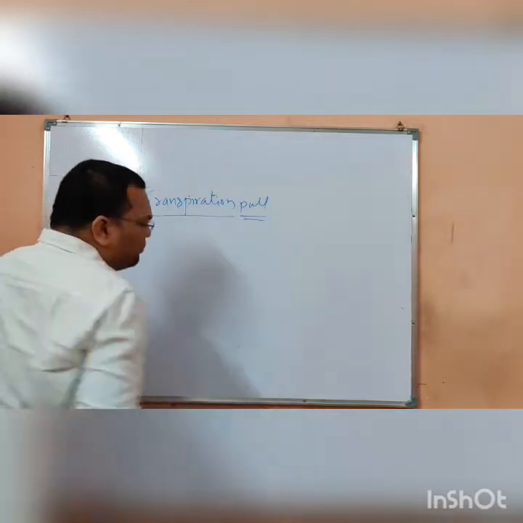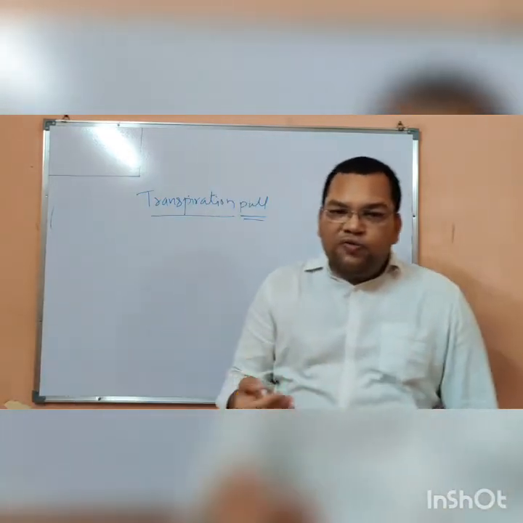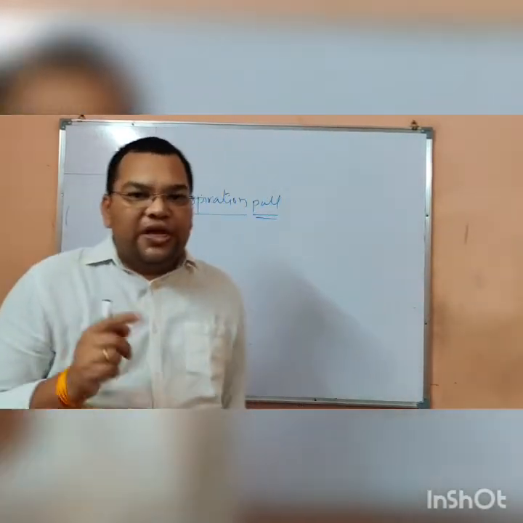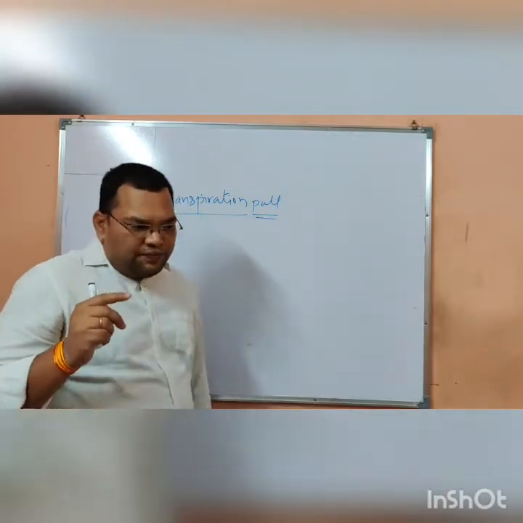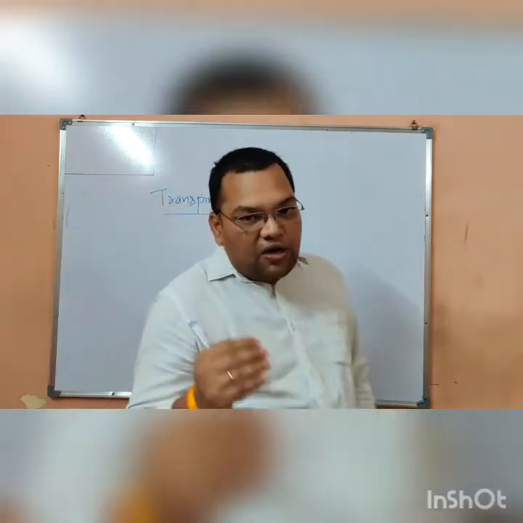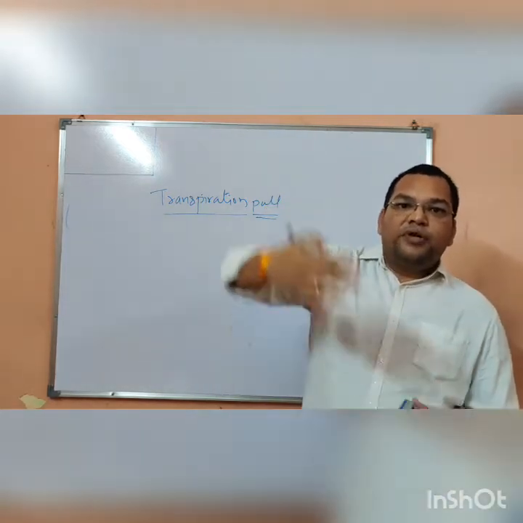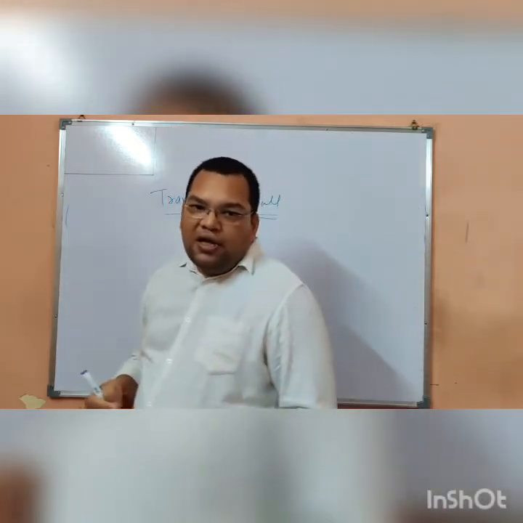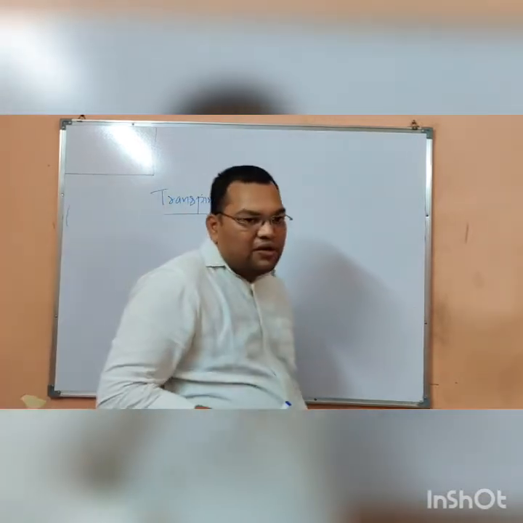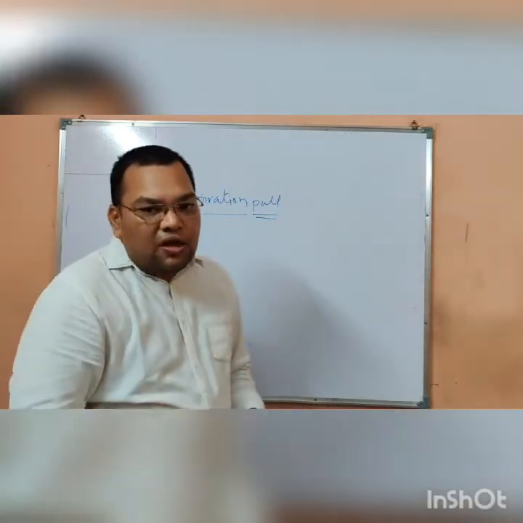Now, a pull is created. A transpiration pull is a pull which is created by transpiration. Transpiration is the loss of water from the aerial parts of the plant in the form of water vapors. Because of that transpiration, a pull is created. Long channels of water are made which reach to the top, and these channels are continuous. There is no breakage in these channels. So a transpiration pull is created.